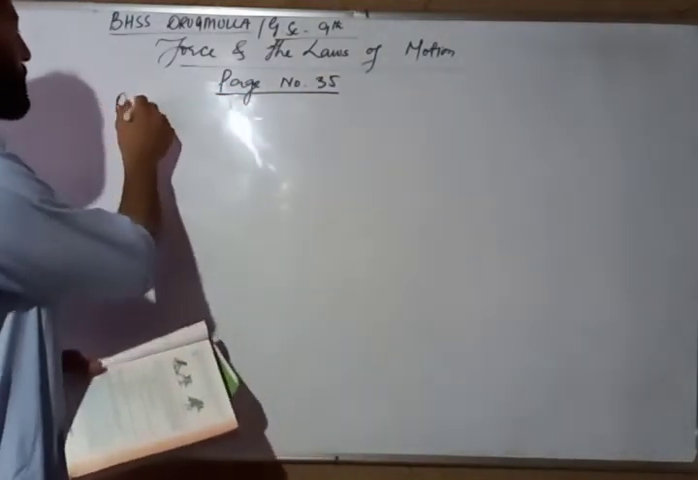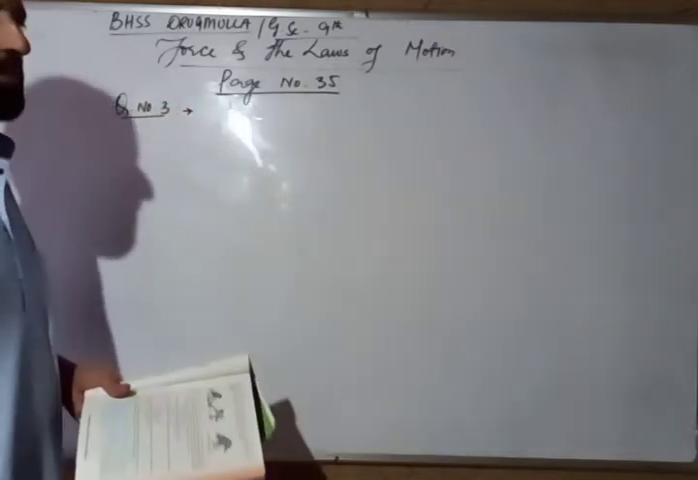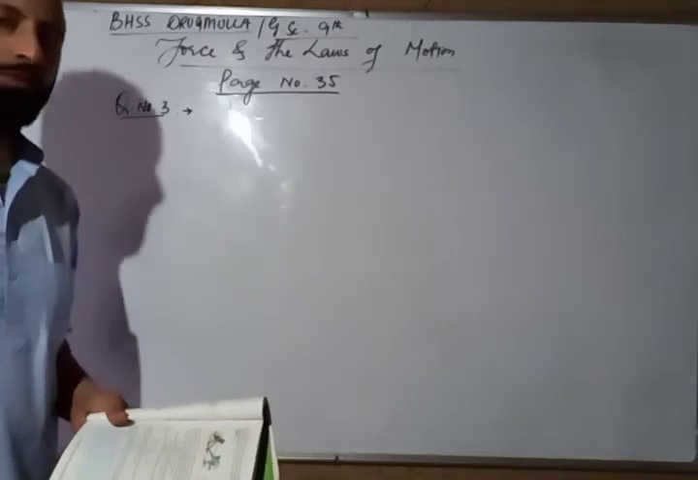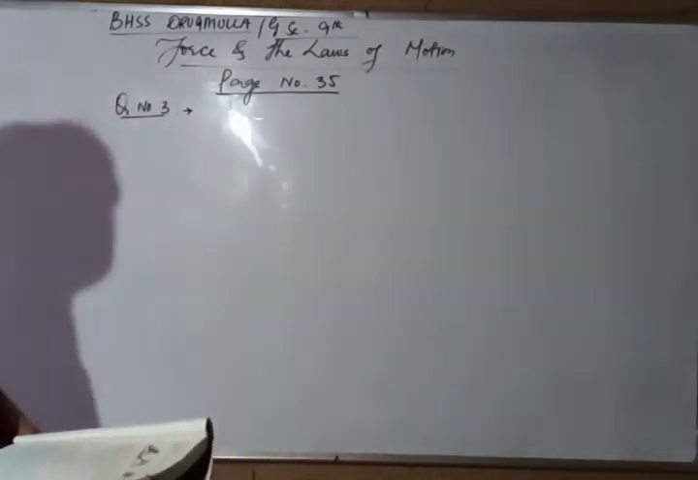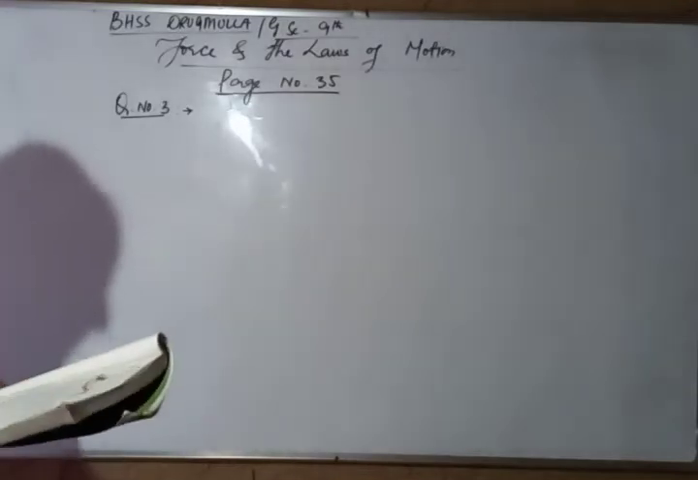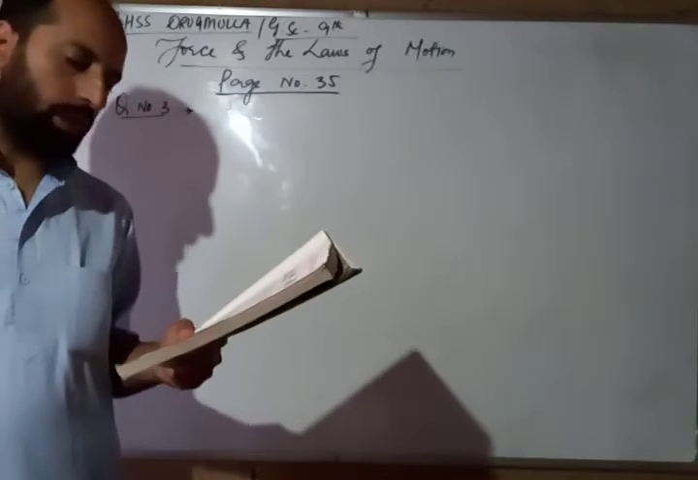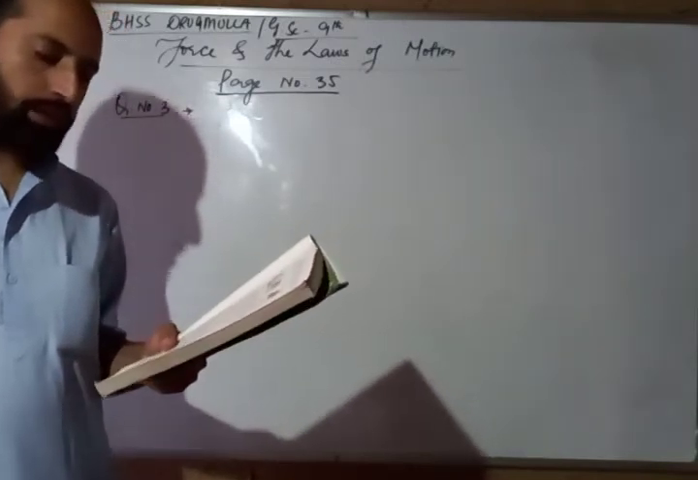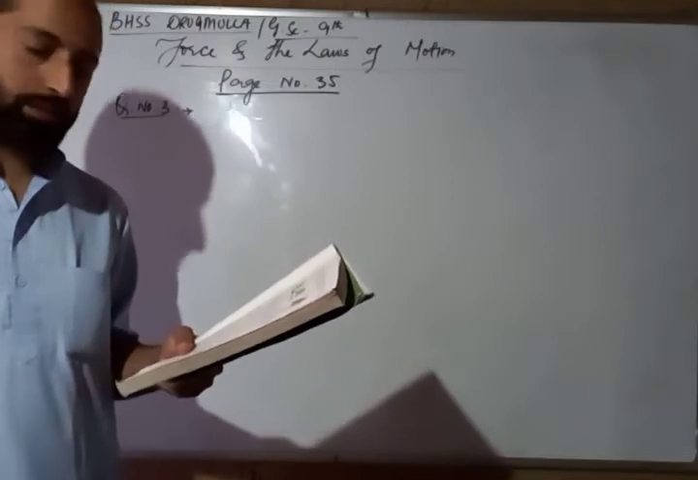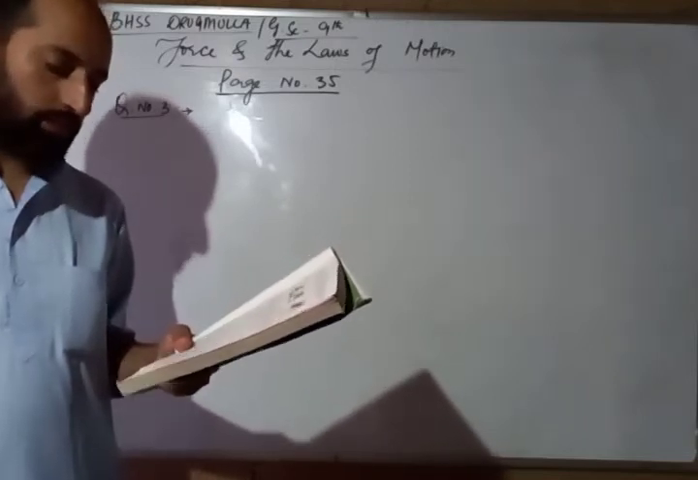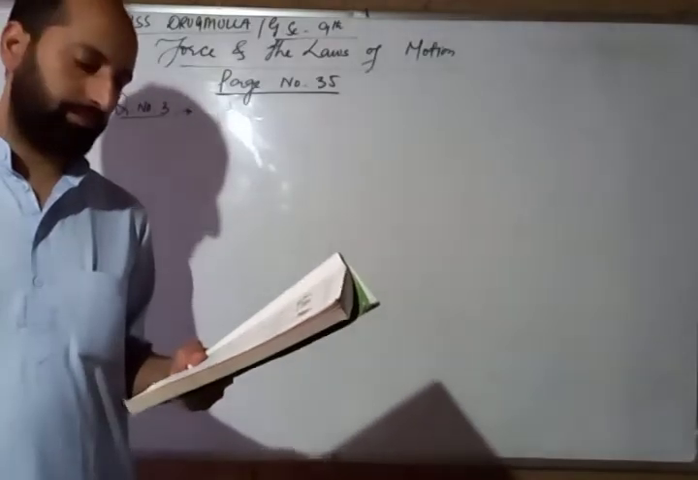Question number 3. These are the numericals based on the principle of conservation of linear momentum. जो हमने डे बिफोर जो लेक्चर हमने दिया था उसी पे हैं ये न्यूमेरिकल्स. क्वेश्चन इज, from a rifle of mass 4 kilogram, a bullet of mass 50 gram is fired with initial velocity of 35 meter per second. Calculate the initial recoil velocity of the rifle.